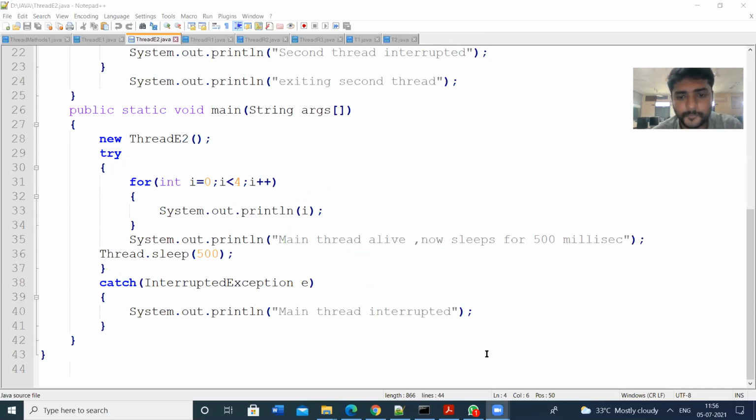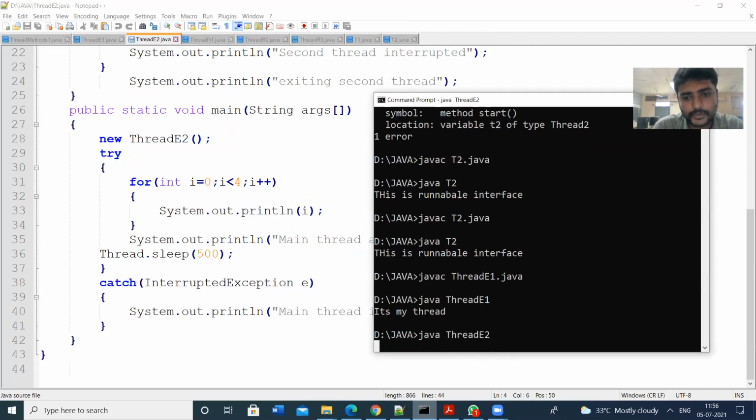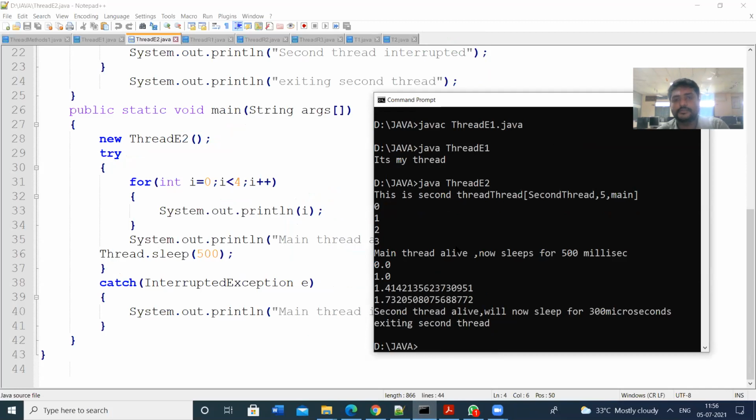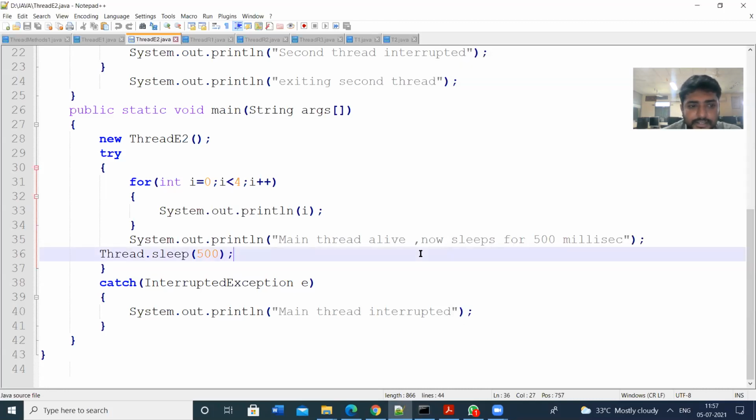So let us run this one. Java thread e2. See, the program is executed. So this is the second thread. Main thread is alive. Now it sleeps for 500 milliseconds. The square root values are printed. After that, we are printing the i values. The i values are printed, and after that, the square root values are printed. So this is the simple program to illustrate the thread class.